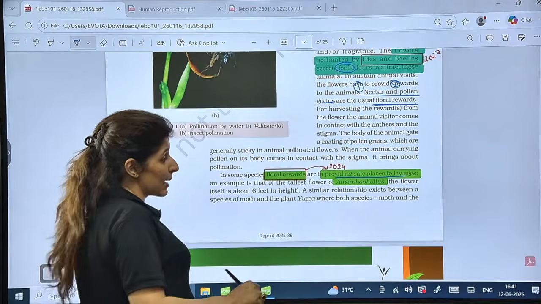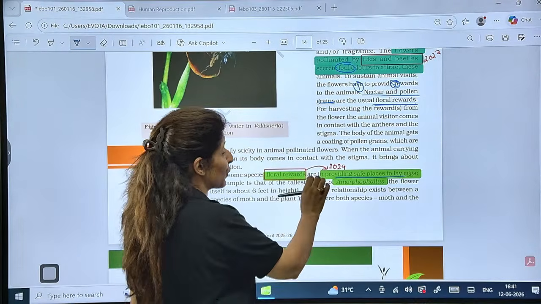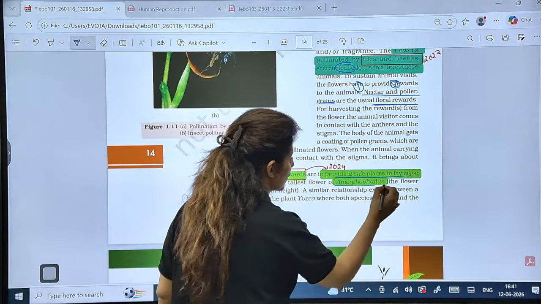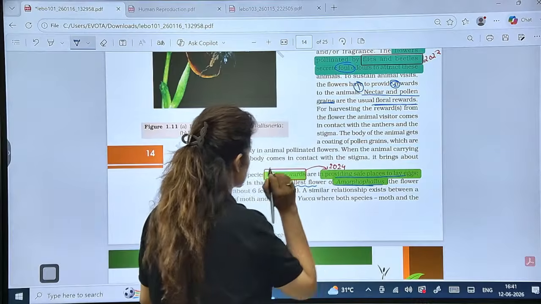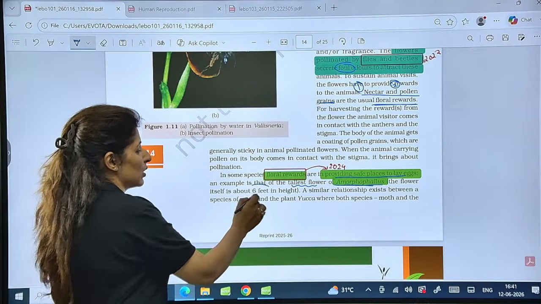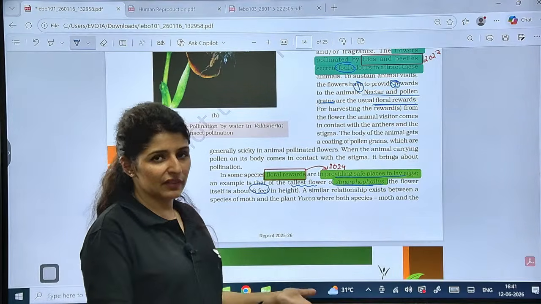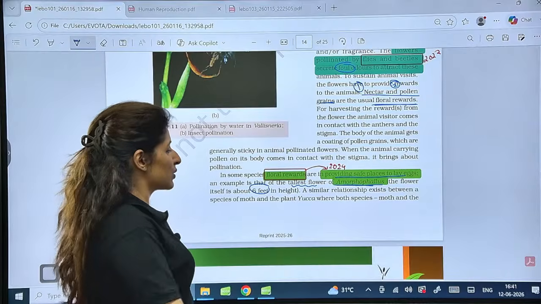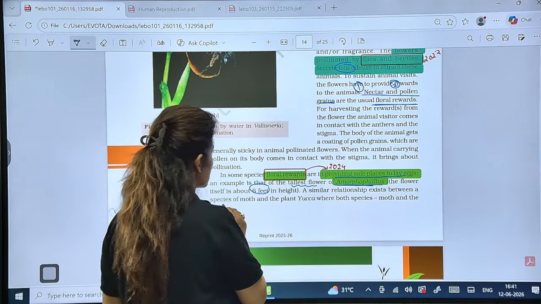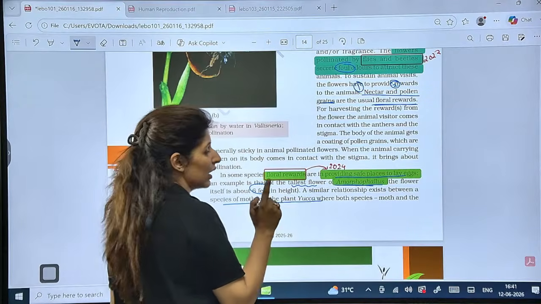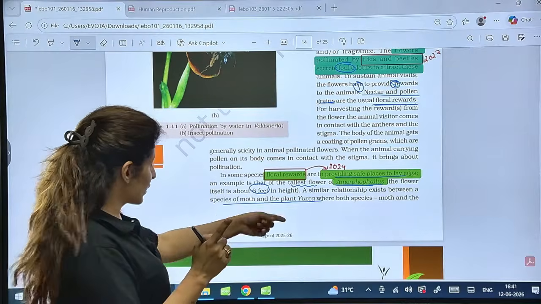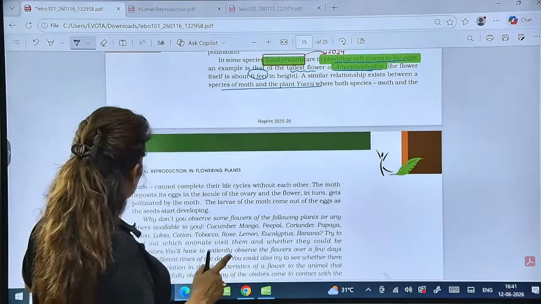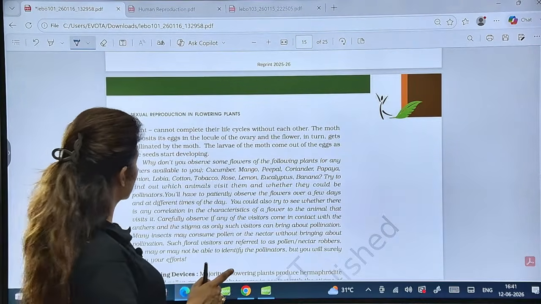Now, one such example of a flower which provides a safe egg laying site is Amorphophallus. This is the tallest flower known, 6 feet tall. Even I can fit into it. Anyways, there are other examples like species of moth and the plant yucca. Again, they are symbiotically associated with each other. They cannot complete their life cycle without each other.